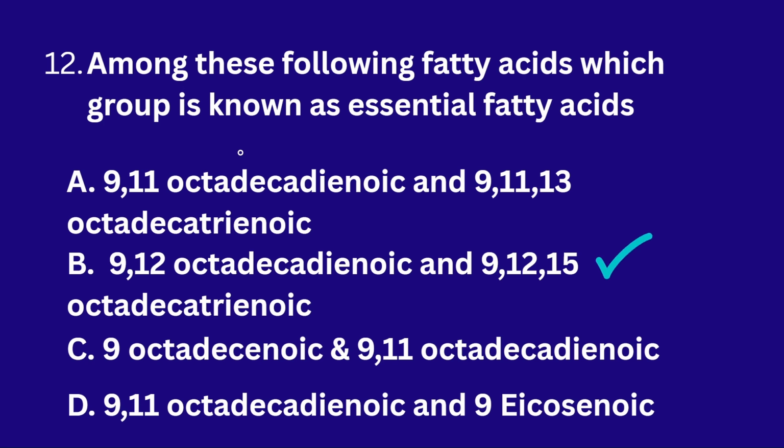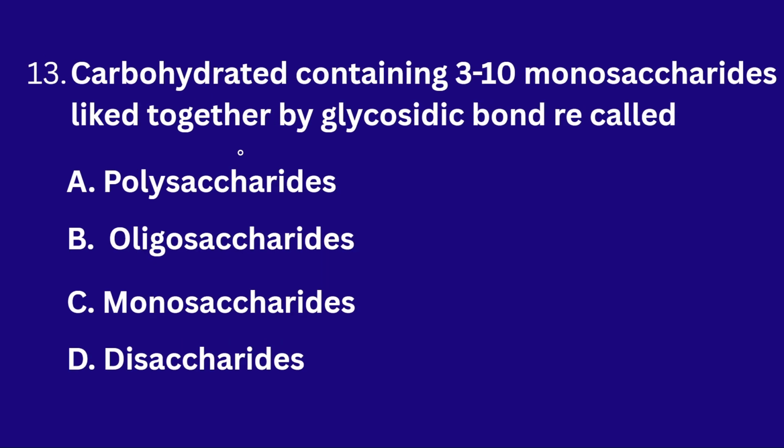If we see the structure in detail, the fatty acids containing these types of compounds are the essential fatty acids. Then we can understand which one is essential and which one is non-essential, and I will explain in detail in a video about this. If you have any doubt, comment down and I will give an explanation about this answer in the comments.